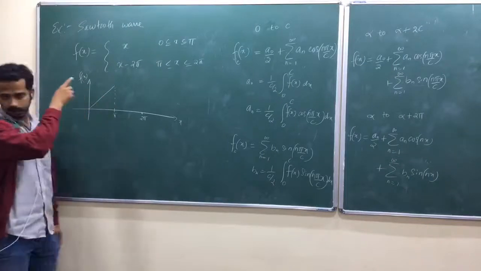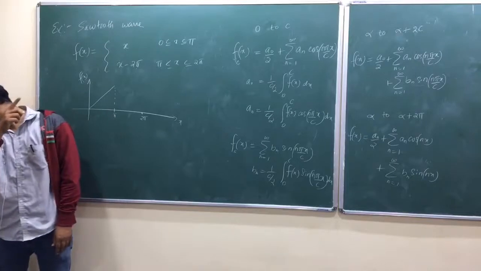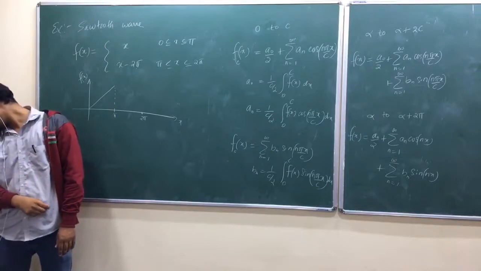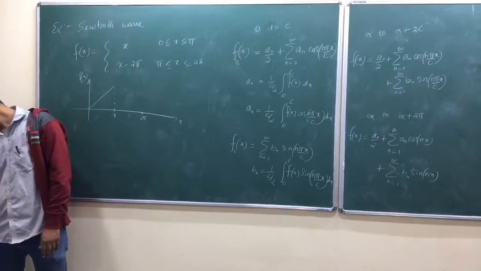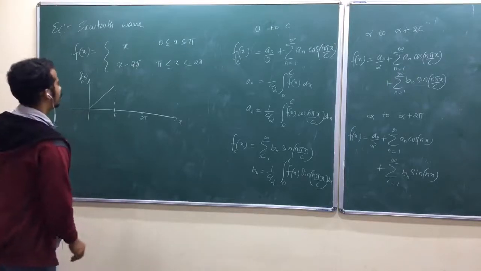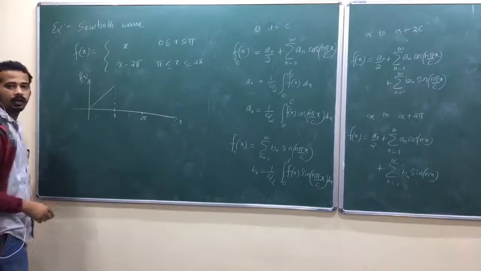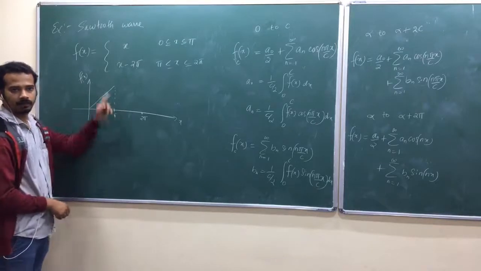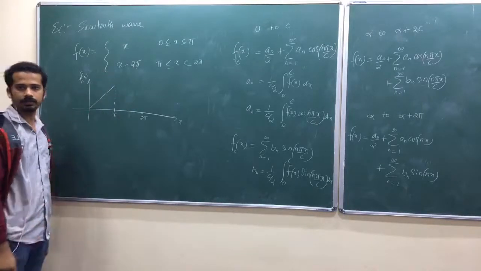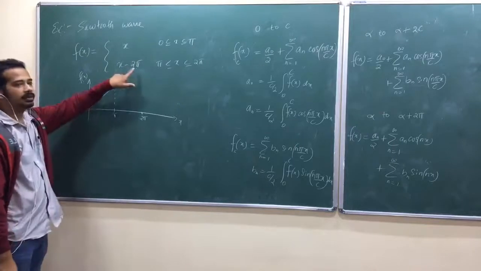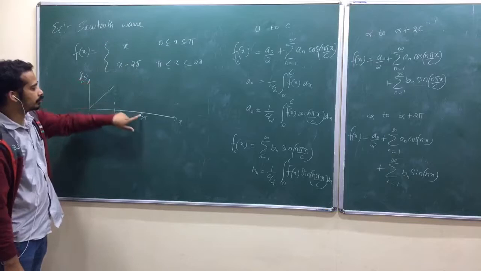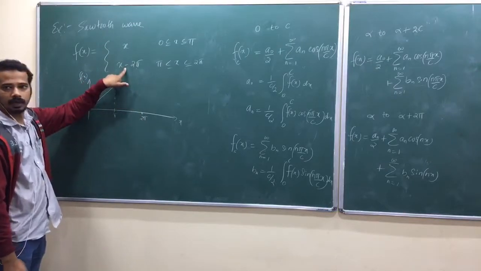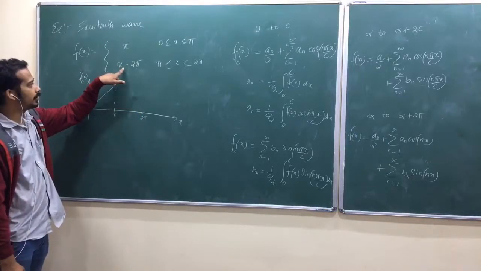Yeah, I think I have to edit that one. Not x minus 2 pi. Yeah, x minus 2 pi. Okay, x minus 2 pi. So, this is also a straight line only, isn't it? f of x equals x minus 2 pi, that is also a straight line, but it has got some intercept at minus 2 pi. And at x equal to 2 pi, it is 0. So at x equal to pi, it is minus pi.